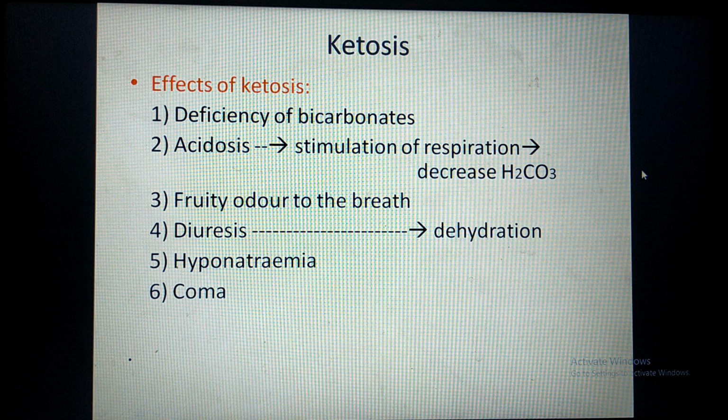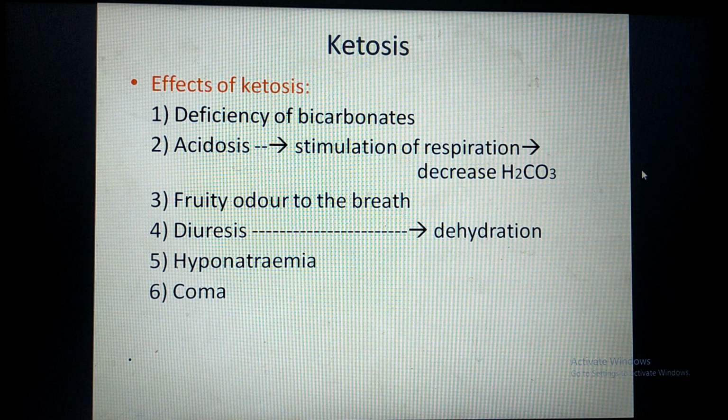Now, what is the effect of ketosis? Ketosis causes deficiency of bicarbonate. Why? Ketone bodies are acidic in nature, meaning acetoacetic acid and beta hydroxybutyric acid. So they are acidic in nature. They release H plus ions in the blood.